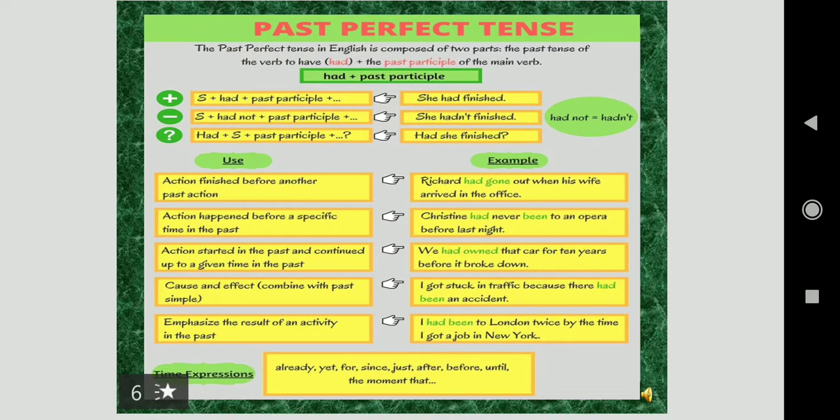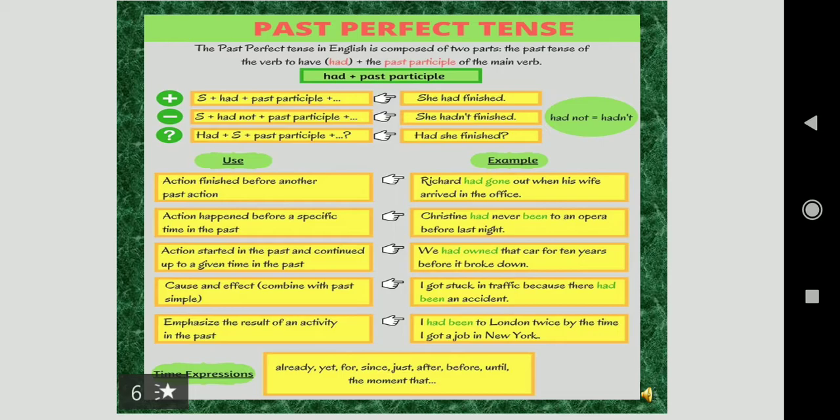Now past perfect tense. The past perfect tense in English is composed of two parts. The past tense of the verb to have, which becomes had, plus the past participle of the main verb. Main verb is your base verb. So how to frame an affirmative sentence? Subject plus had plus past participle. She had finished. Negative: subject plus had not plus past participle. She hadn't finished. In place of had not, you can use hadn't also. In contraction, you can write hadn't there.